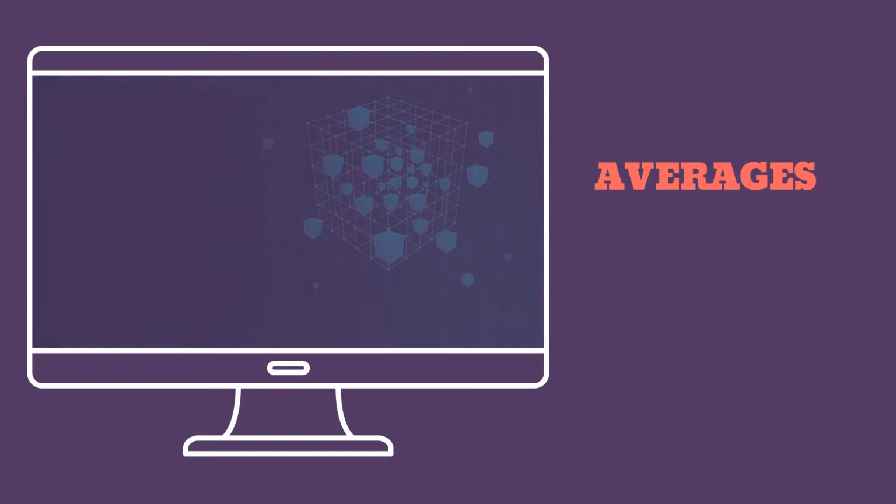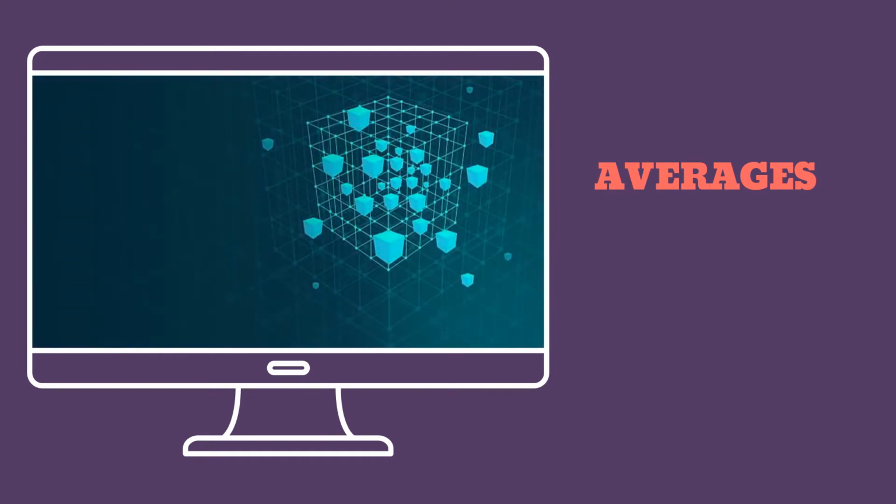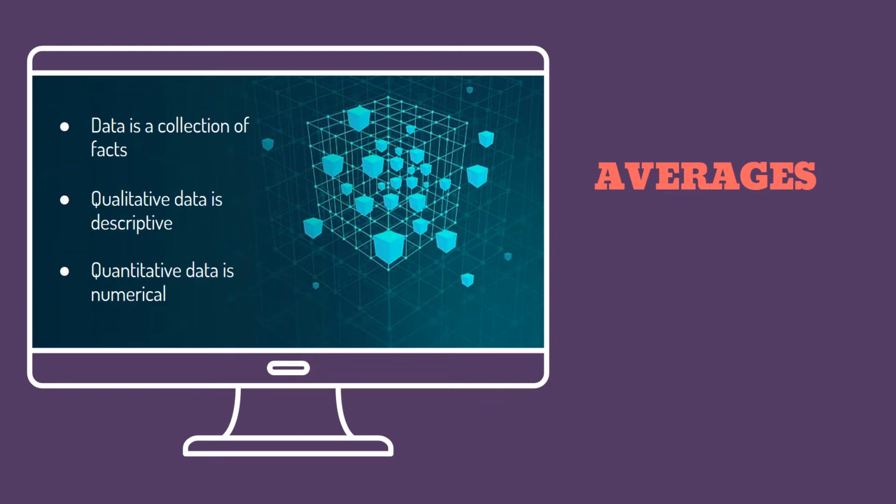You may be thinking of something to do with information technology because the word is used a lot when we talk about computers. However, data isn't just something in a computer. It really refers to a collection of facts. It could be a collection of numbers, measurements, words, or just descriptions of things. There are two types of data: qualitative and quantitative. Qualitative data is usually descriptive, while quantitative data is usually data about numbers. Regardless of the type though, the average is the best value to describe that set of data.